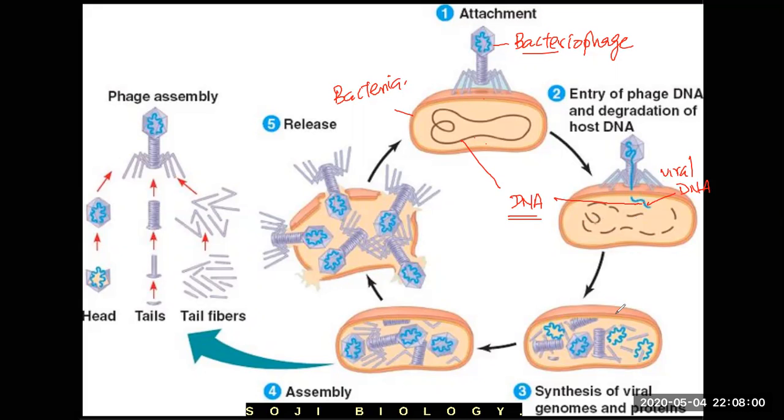Using the bacterial cell, the virus will form its body parts. See, after forming the body parts, the bacterial cell breaks. It will burst, releasing the new viruses. The new viruses come out. So it's living in the bacteria. Similarly, it can live in plant cells. It can live in animal cells. When it enters our body, it causes disease.